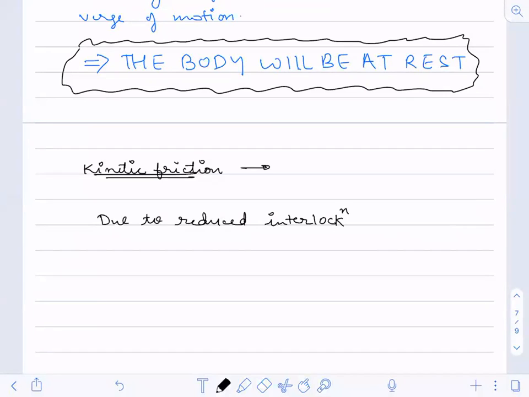So due to reduced interlocking, the opposing force decreases. This implies static friction is greater than kinetic friction. That's why the static friction is greater than the kinetic friction.